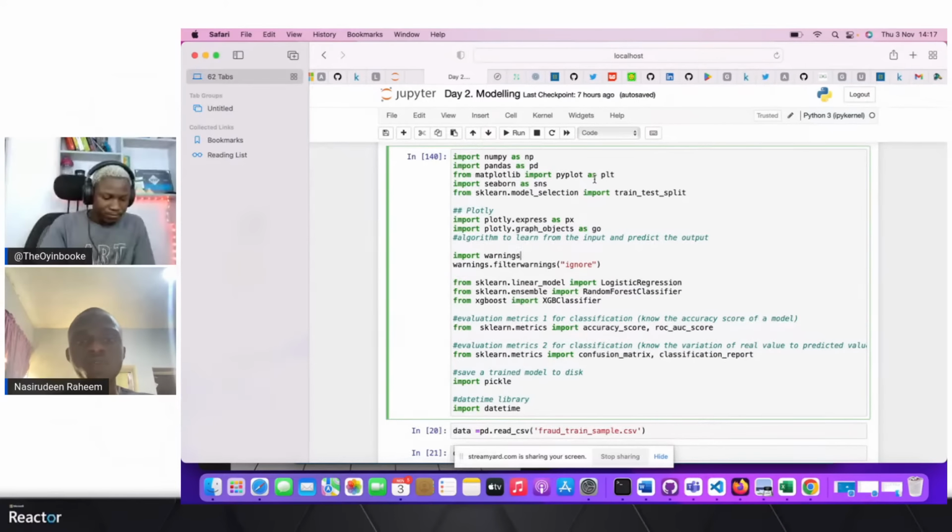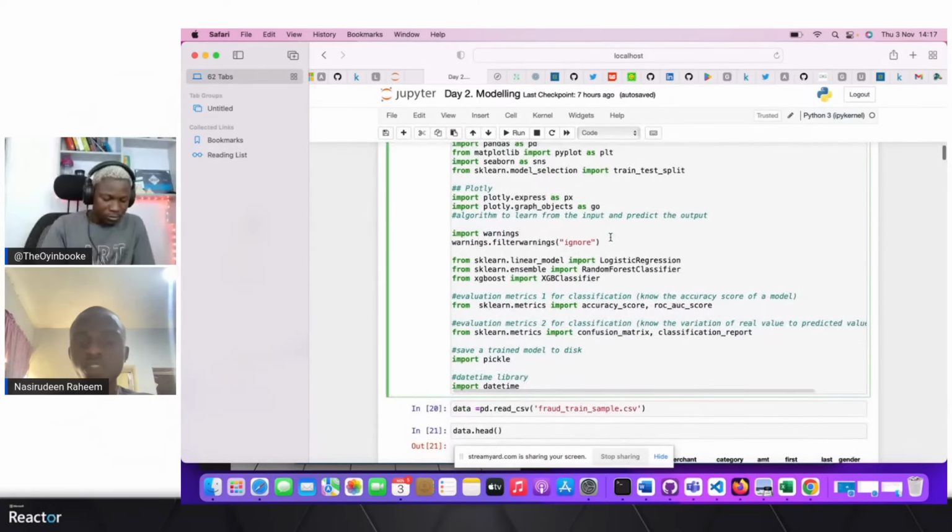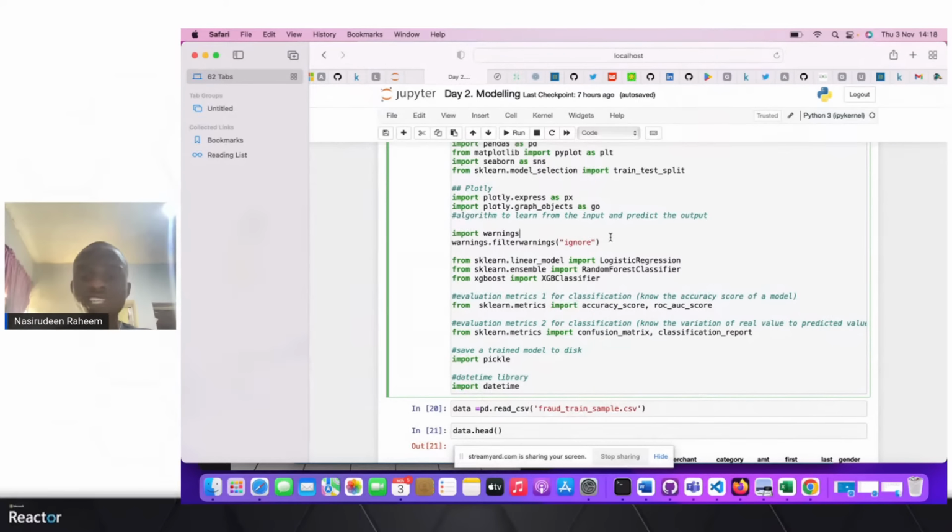We've seen various open source machine learning libraries, NumPy and pandas, and then I'm going to use one of my favorite data visualization tools in Python, which is Plotly. We are going to be looking at mostly three models. I selected logistic regression, which is a traditional statistical model. Then the random forest classifier, which is a tree ensemble model. And then the XGBoost classifier, which is an extreme gradient boosted model.